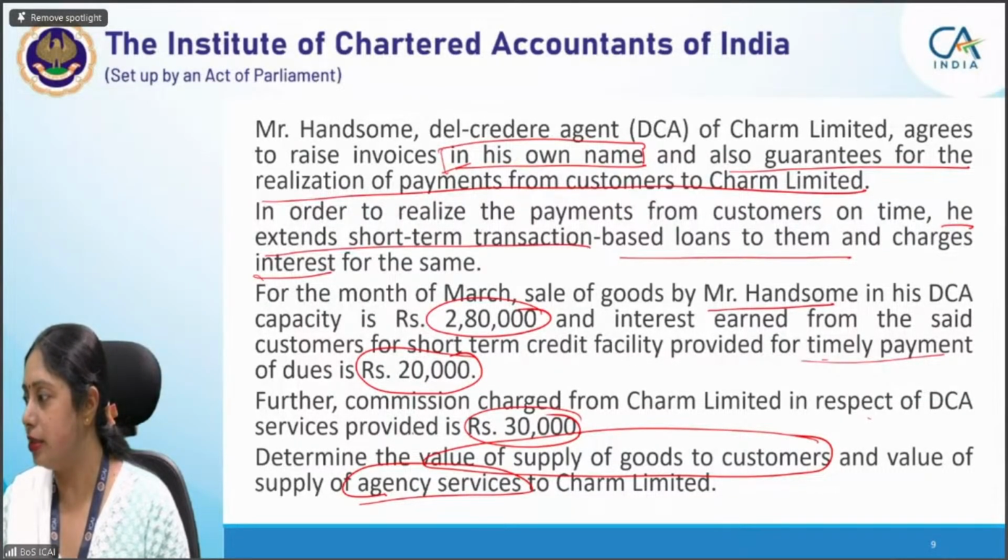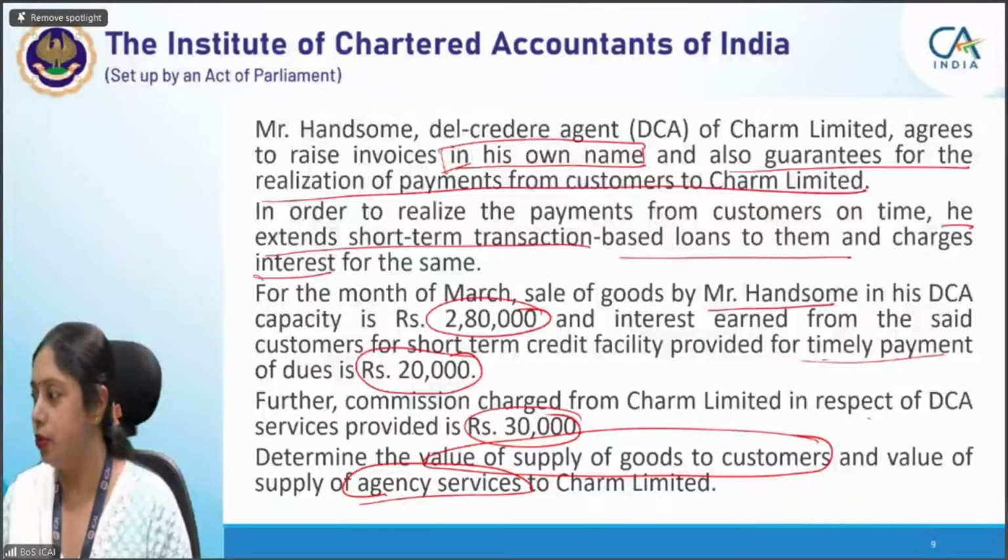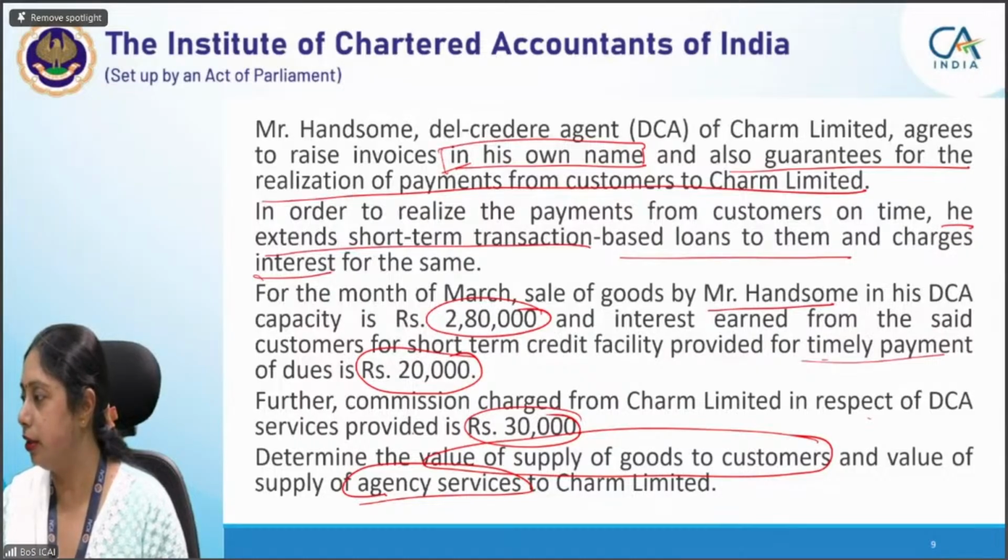Astha, one answer is correct, that is agency. Okay, both your answers are correct. Now I got your point. So DCA to buyer is also correct. Dhruv is correct. Harshda, right. Now all of you are giving right answers.